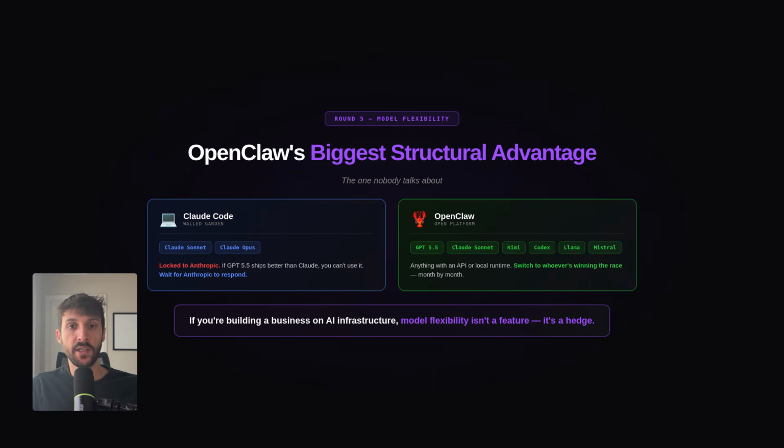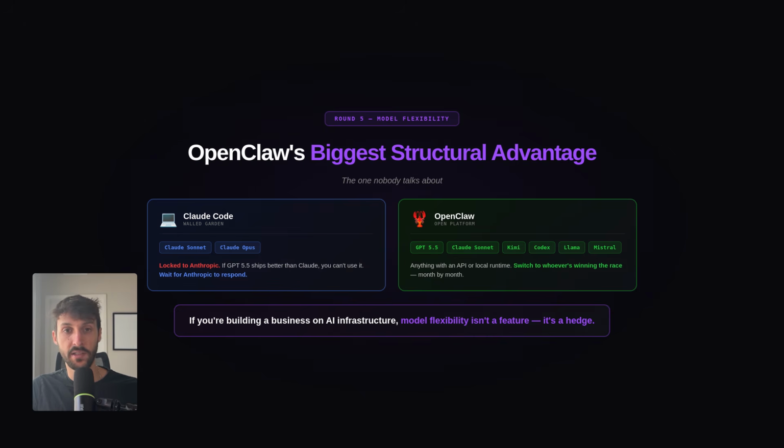And now model flexibility. This is OpenClaw's biggest structural advantage. Claude Code is locked to Claude models. You get Claude Sonnet, Claude Opus, whatever Anthropic ships next. And those are excellent models for coding and reasoning, but you can't switch. If OpenAI ships a model that outperforms Claude on a specific task, you can't use it inside Claude Code. If a new provider releases something better next month, you have to wait for Anthropic to respond. You are dependent on one company's research cycle.